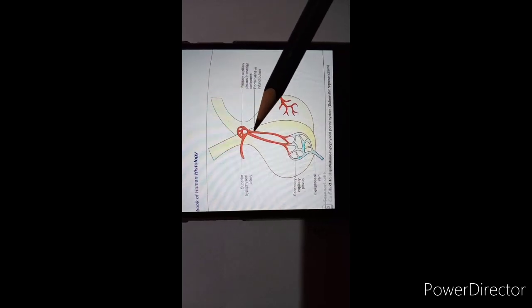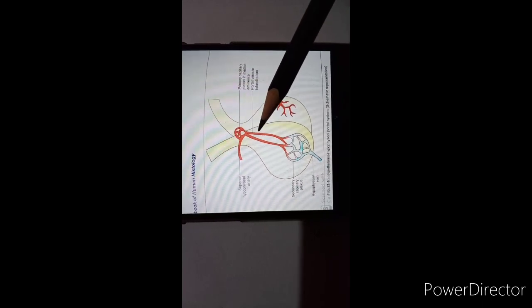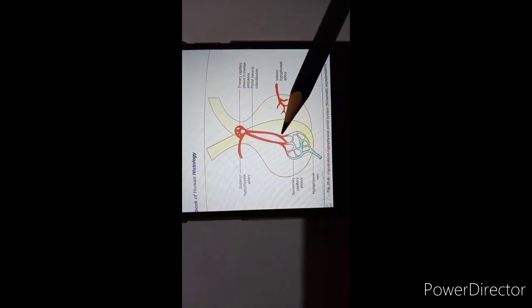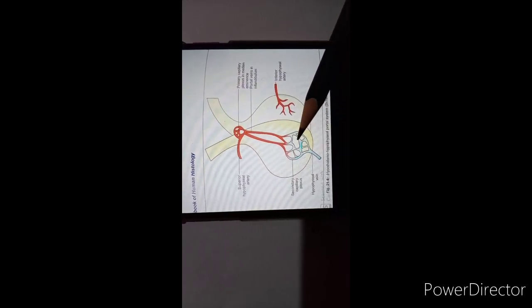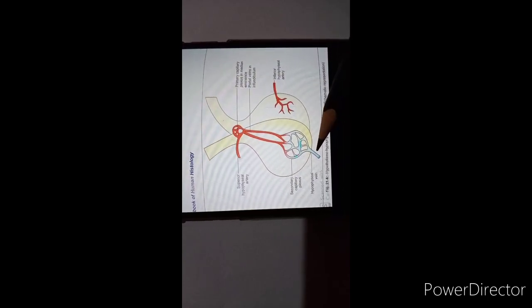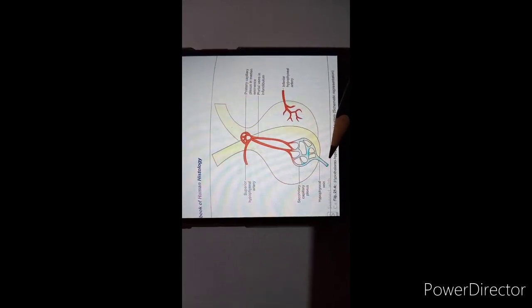Here they end in the capillary plexus, from which the portal vessels arise. These portal vessels descend through the infundibular stalk and end in the sinusoids of the pars anterior. The sinusoids are drained by veins that end in the neighboring venous sinuses.